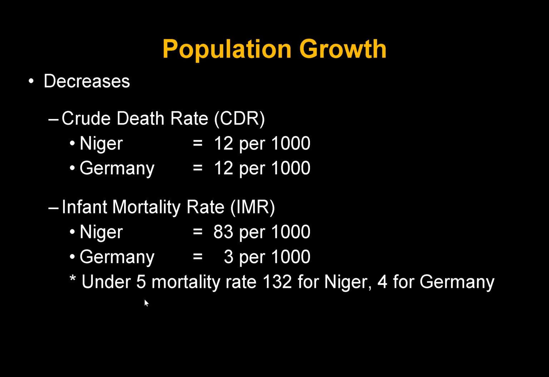Now, under age 5 mortality, this reflects the idea of how many kids will make it to 5 years of age. And so for Niger, 13% of kids will not make it to 5 years of age. In Germany, it's not much. And that reflects healthcare. So Niger does not have the best healthcare, and so they have a much higher mortality rate. And then, of course, for population growth, we can talk about immigration, people leaving and moving to another place.